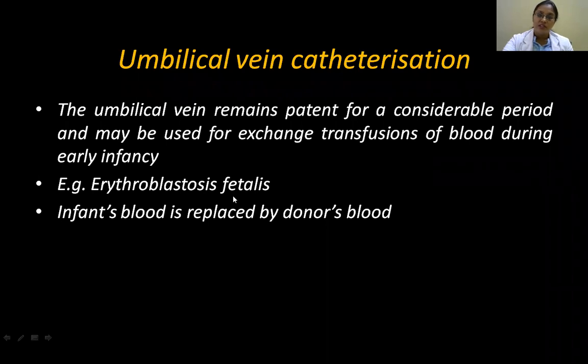The other important applied part here is umbilical vein catheterization. Sometimes there may be erythroblastosis fetalis, when there is hemolysis in the newborn. For that you may need an exchange transfusion, and for that we can use the umbilical vein to catheterize. A catheter is sent through it and a transfusion is done. That's called umbilical vein catheterization.